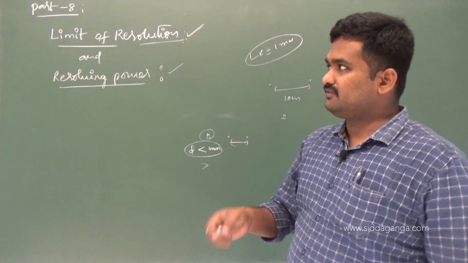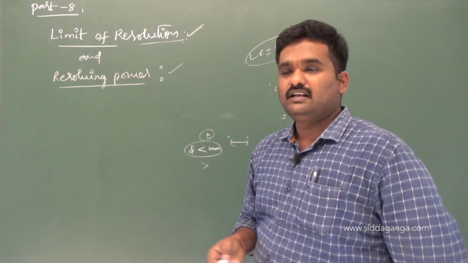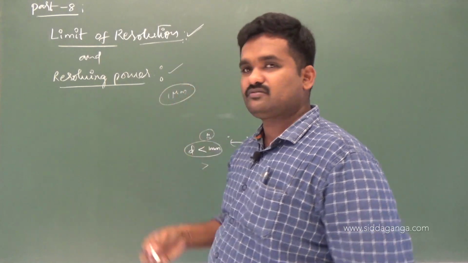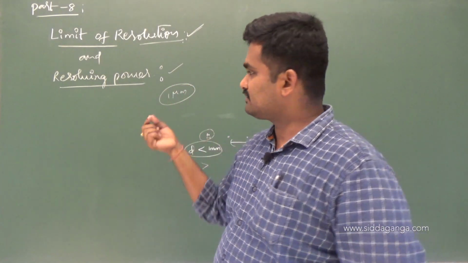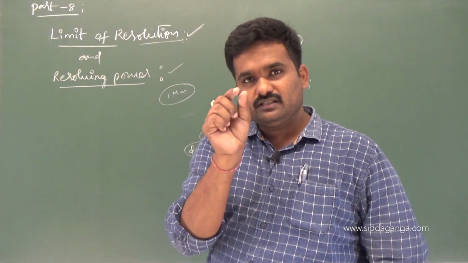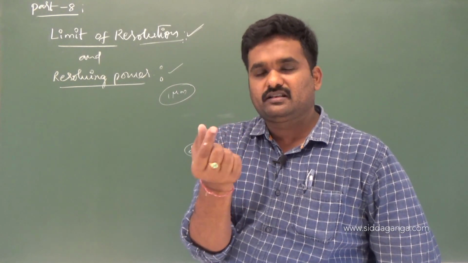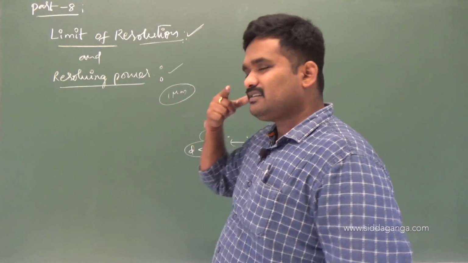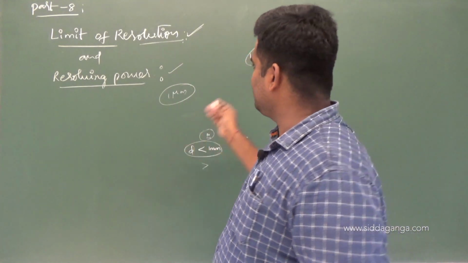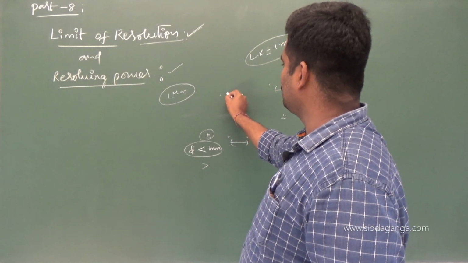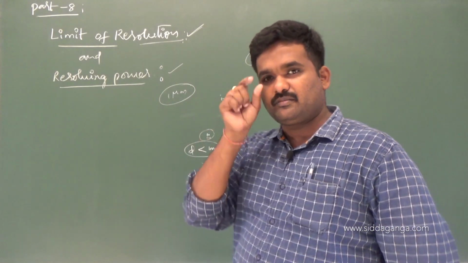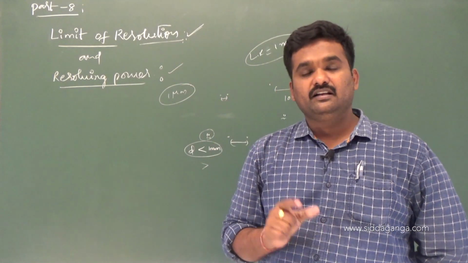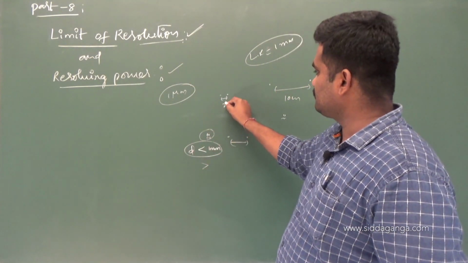Got the point? For example, if your eye is capable of seeing a 1 micrometer distance, which means 10 power minus 6 meters, and can see closely spaced objects as two distinct objects, your eye is superpower, you can say. It all depends. Few people, even if objects are placed 2 centimeters apart, cannot view them as two distinct objects. The limit of resolution is very high, for example, 2 centimeters.